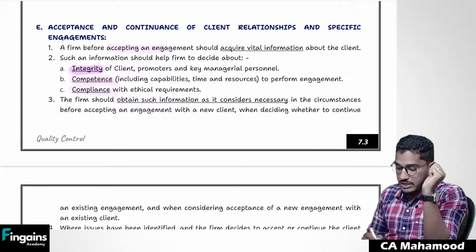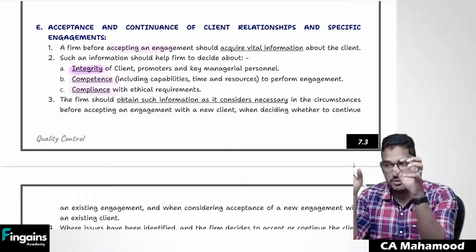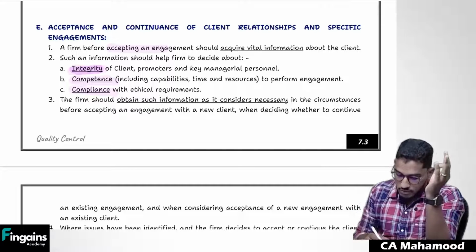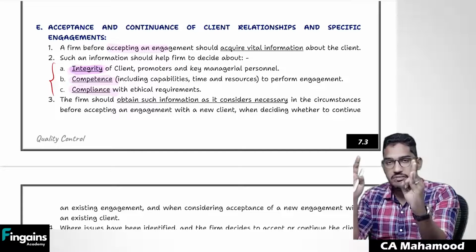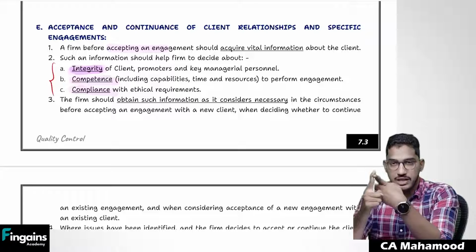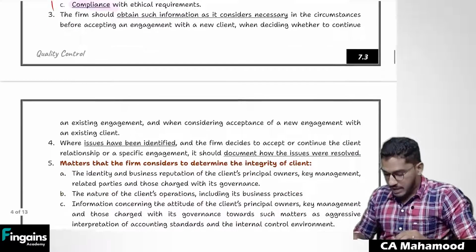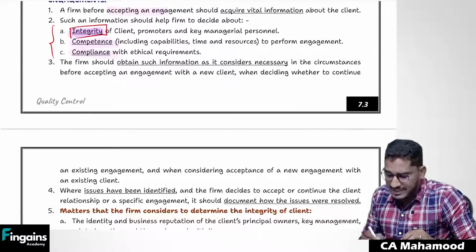And also you need to check, will you be able to comply with the ethical requirements? If you accept this client relationship, if you continue this client relationship, will you be able to comply with ethical requirements? So before you take a decision whether I can accept or continue the client relationship, these are the three factors which you have to consider: integrity of the client, competence of the engagement team, and then compliance with the ethical requirements.